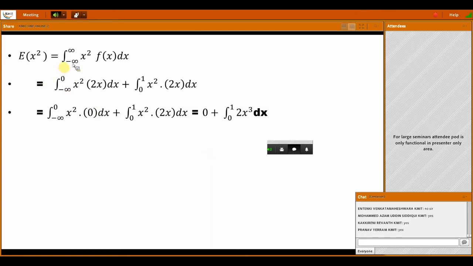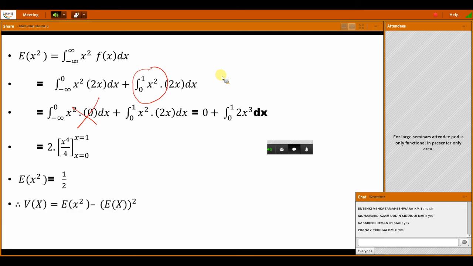E of x square is equal to the integral from minus infinity to plus infinity of x square into f of x dx, right? But this is defined in the interval 0 to 1. Only there it is defined, right? So elsewhere it is not defined. That's why this value is 0. So from 0 to 1, x square into 2x. Substitute upper limit and lower limit and integrate. You get the E of x square value. E of x square value is 1 by 2.